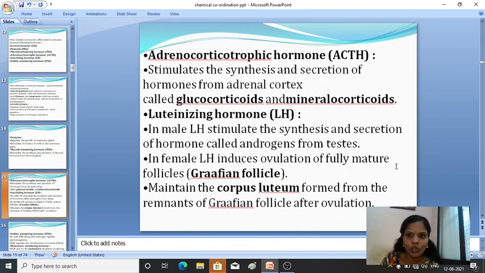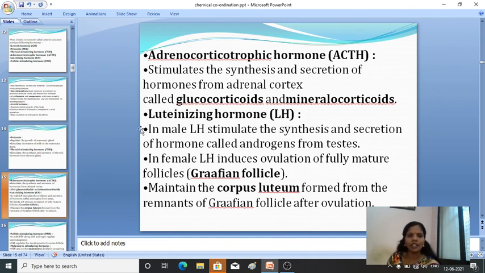Next, adrenocorticotropic hormone, ACTH. It stimulates the synthesis and secretion of hormones from the adrenal gland. Adrenal gland ಒಳಗಿನ ಹಾರ್ಮೋನ್ಸ್ ಸಿಂಥಸಿಸ್ ಮಾಡಿ ಸೆಕ್ರೇಷನ್ ಮಾಡ್ಲಿಕ್ಕೆ ಅದು ಹೆಲ್ಪ್ ಮಾಡ್ತದೆ. ಯಾವುದು? ACTH, adrenocorticotropic hormone. It stimulates the synthesis and secretion of hormones from the adrenal cortex. So adrenal gland kidney ಮೇಲೆ ಇರ್ತದೆ. ಓಕೆ, ತೋರಿಸ್ತೀನಿ ಇಮೇಜ್ ನೆಕ್ಸ್ಟ್. So generally they secrete glucocorticoids and mineral corticoids.